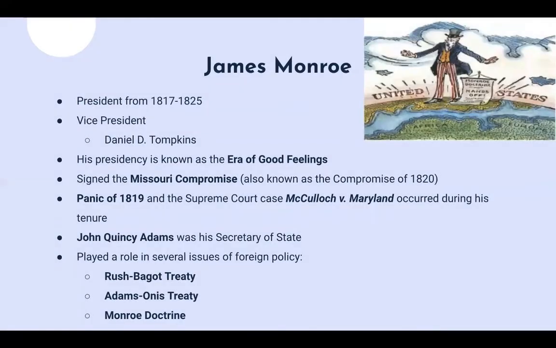All right, next I'm going to talk a little bit about James Monroe. So James Monroe was president from 1817 to 1825 after James Madison. And Monroe's vice president was Daniel D. Tompkins. His presidency is known as the Era of Good Feelings, which is a very important clue for Monroe.